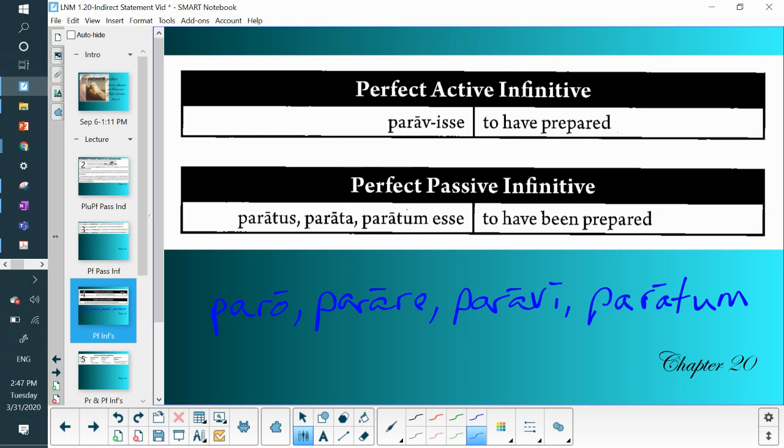So how do we form the perfect active infinitive? Well, we go to the third principal part, paravi. We take off the i and we add isse. And so that is an infinitive. This ending does not show number or person. With the perfect passive infinitive, we go to the fourth principal part because that's the passive participle, and then we just add esse to that. So, to have been prepared.